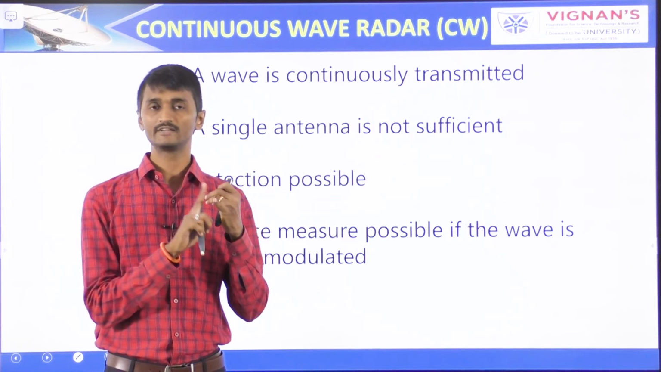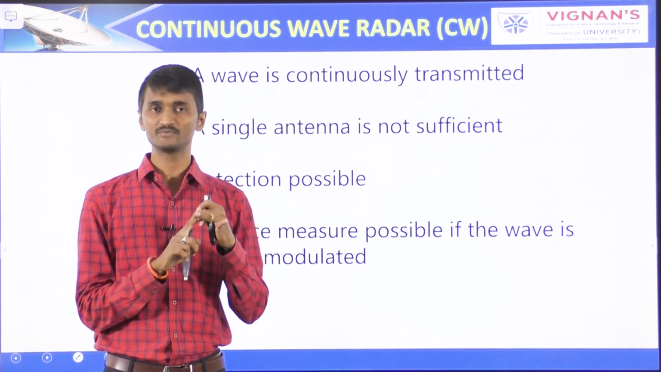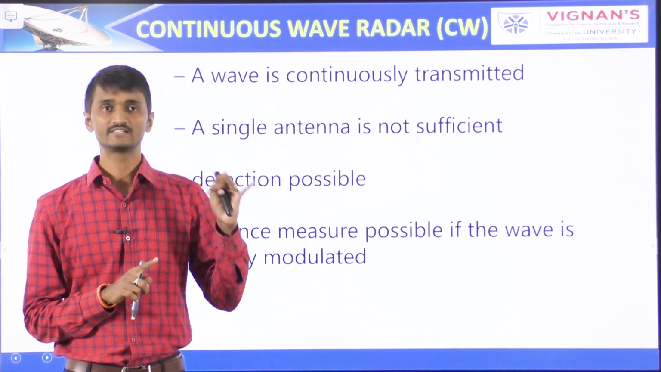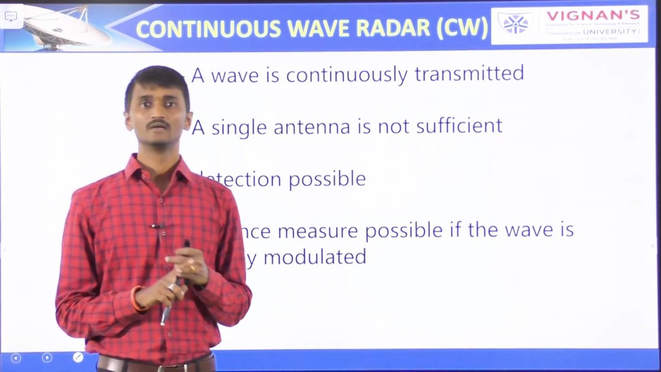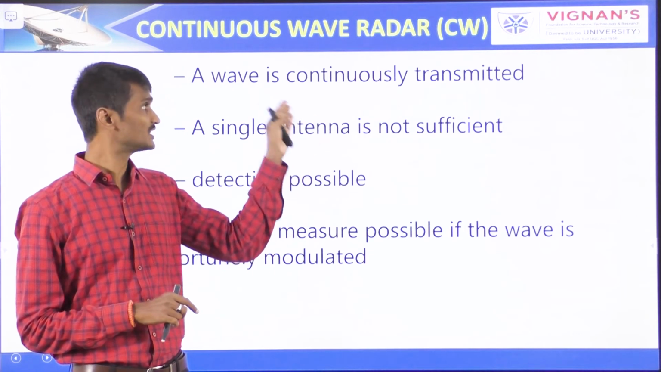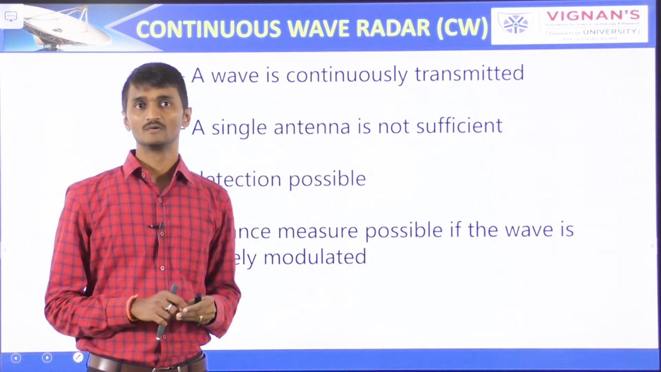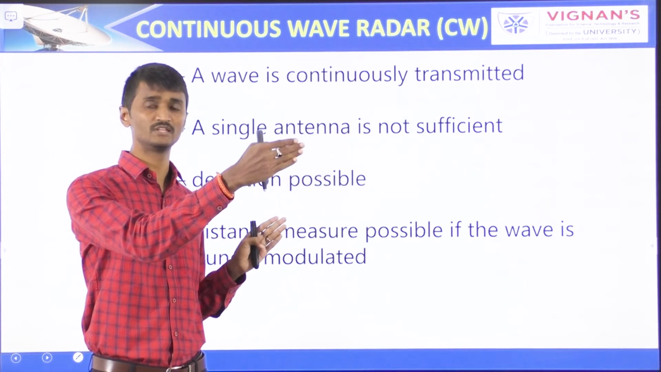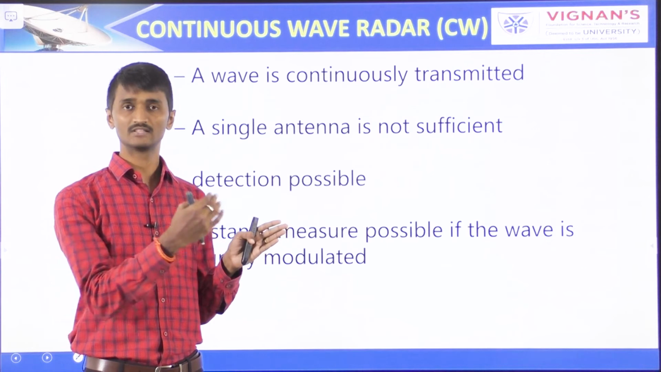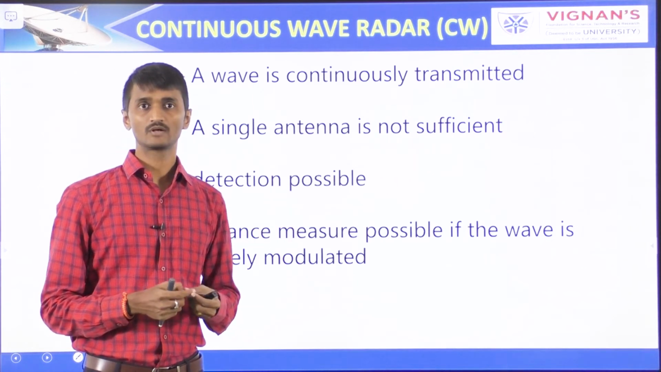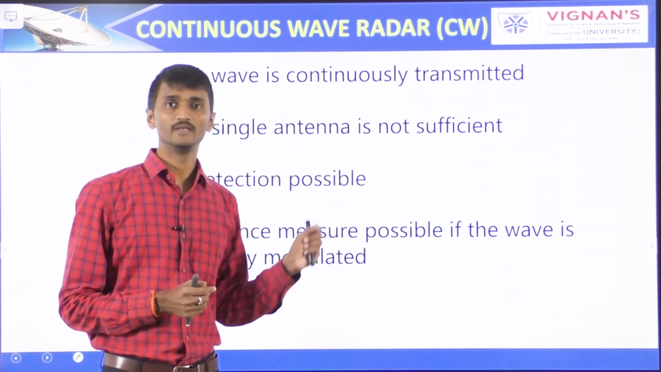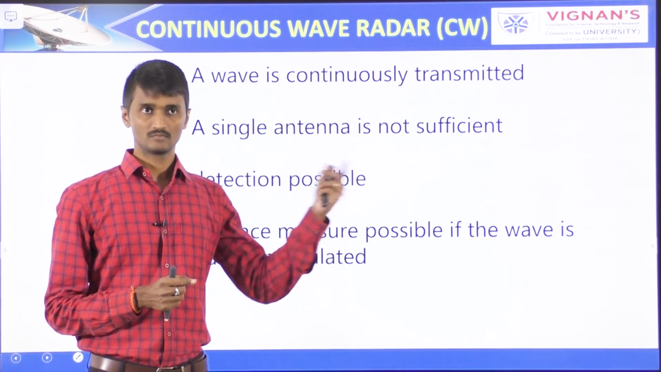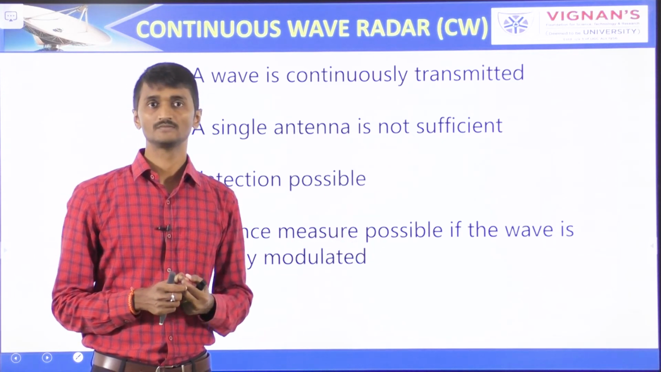So earlier, with CW radar, only the speed could be measured. Here with FMCW radar, it can measure both the speed of the target as well as the distance of the target from the radar. Okay. So here a wave is continuously transmitted from the radar antenna. A single antenna is not sufficient in this case because continuous wave transmission should be there and the reception should be there. For that, one more antenna is required. Okay. So distance measurement is possible if the wave is operated in modulated form, that is frequency modulation.